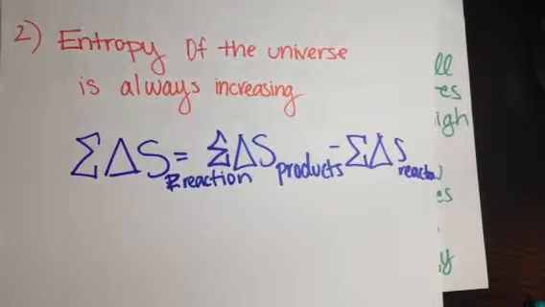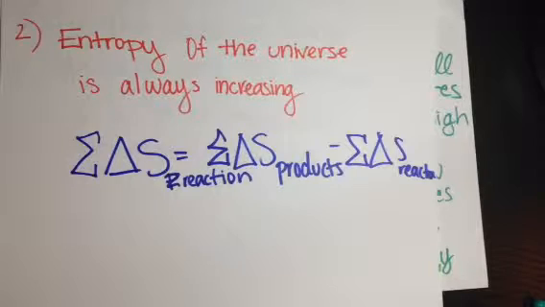Delta S, which is how you write entropy, can be found through the equation delta S of the reaction equals delta S of the products minus delta S of the reactants.